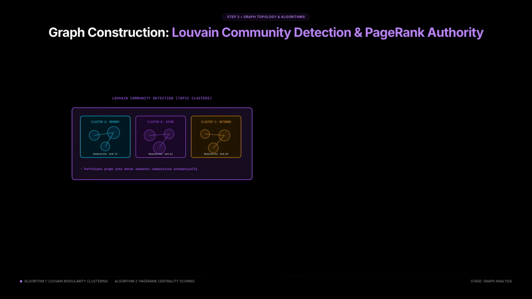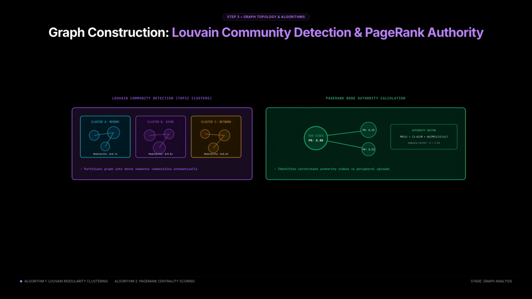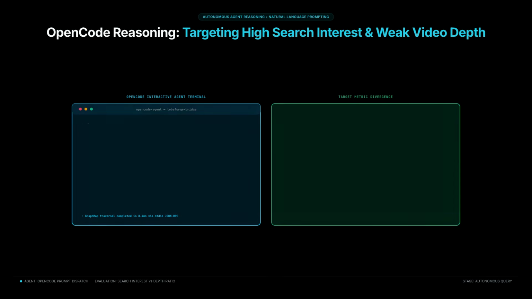TubeForge then constructs the graph. It runs Louvain community detection to group related videos into topic clusters and uses PageRank to calculate node authority. Now comes the power of OpenCode.